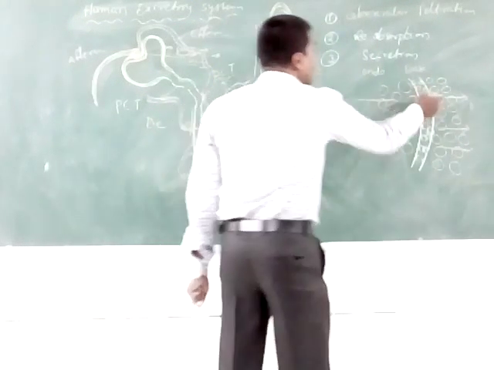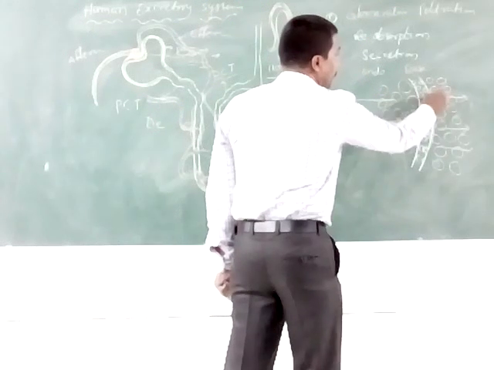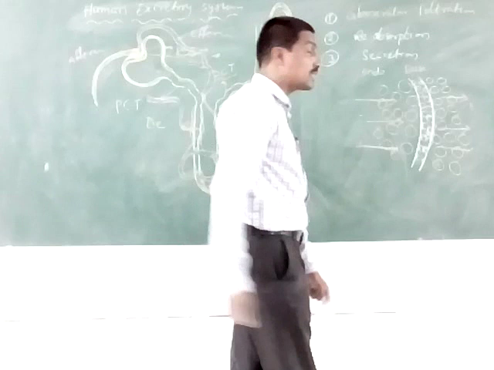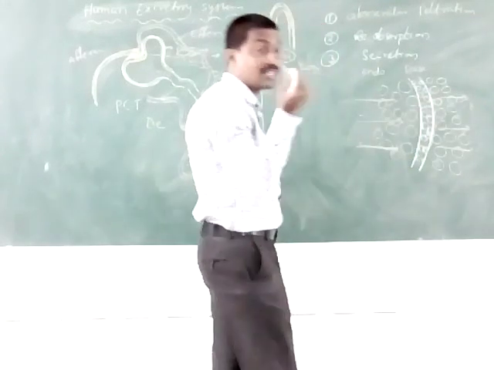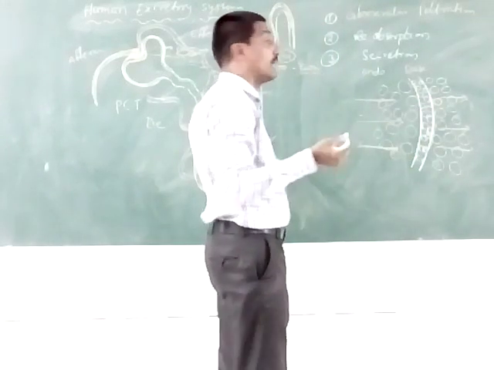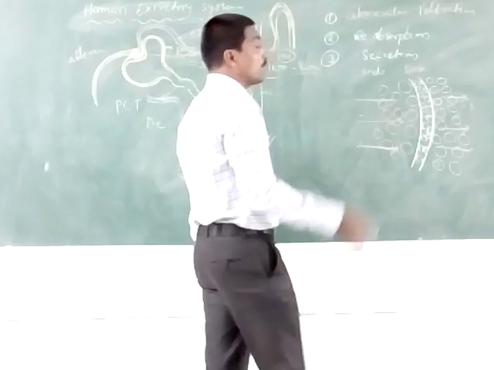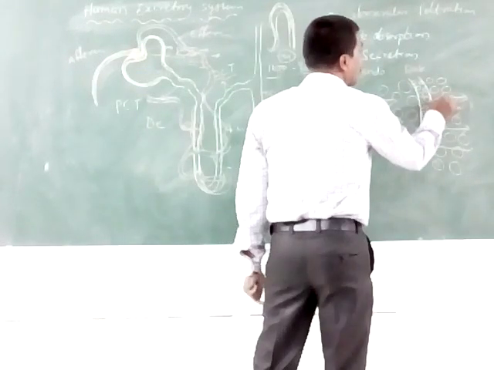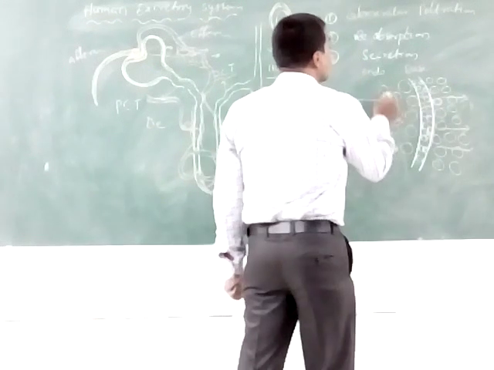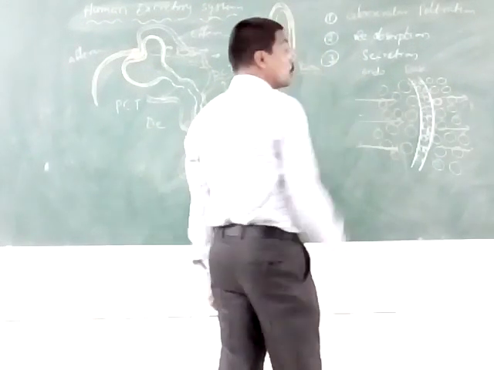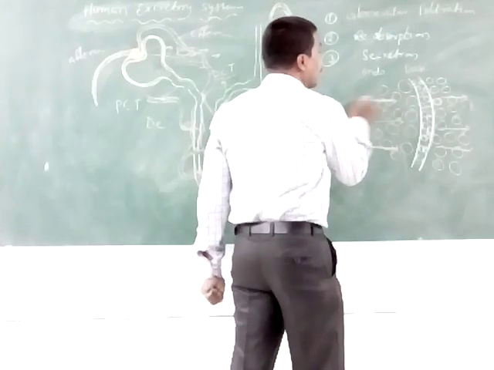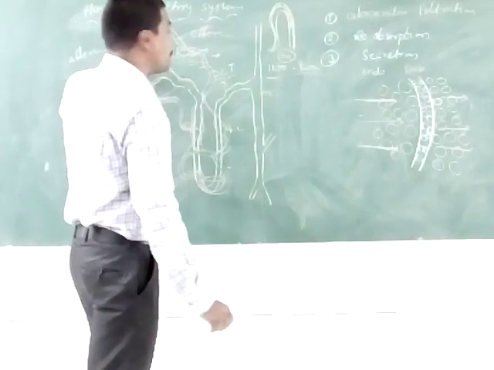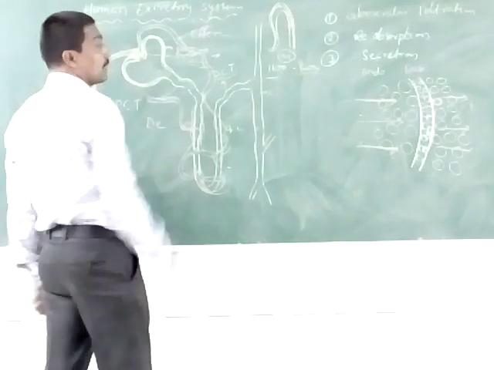Pores are present in the basement membrane. On the inner side, the epithelium of Bowman's capsule has small slits, small pores, also known as filtration pores. Of the 1100 to 1200 ml of blood, it is filtered in the Bowman's capsule.